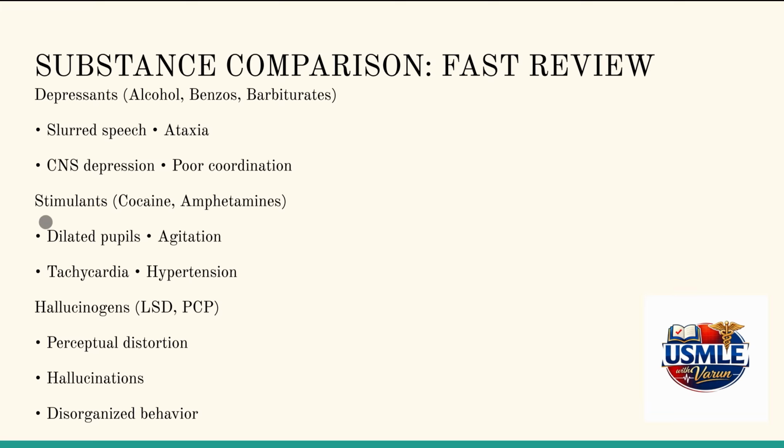Examples of stimulants include cocaine, amphetamines, and methamphetamine, with dilated pupils, agitation, tachycardia, hypertension, chest pain, and suicidal thoughts. Hallucinogens include LSD and PCP, with perceptual distortion, hallucinations, and disorganized behavior.